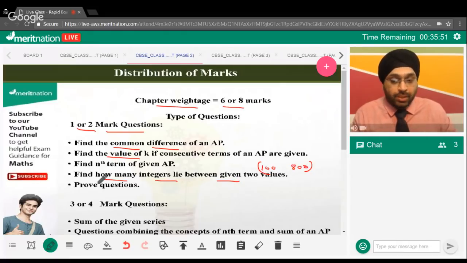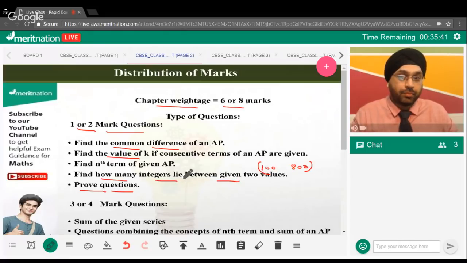Great. Then in 1 or 2 mark questions, sometimes the examiner can ask you a proof type of question. Let's say we need to prove that the ratio of the mth term upon the nth term, am by an, equals m plus 1 upon n plus 1. So these types of questions can come in 1 or 2 mark questions, right? But we'll discuss some of the questions so that you can have clarity.